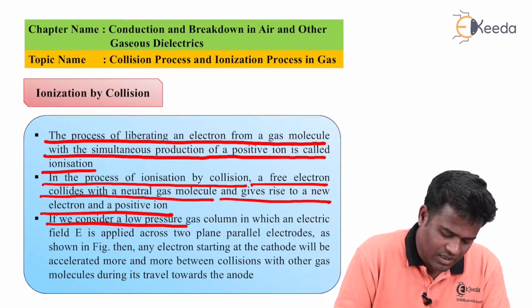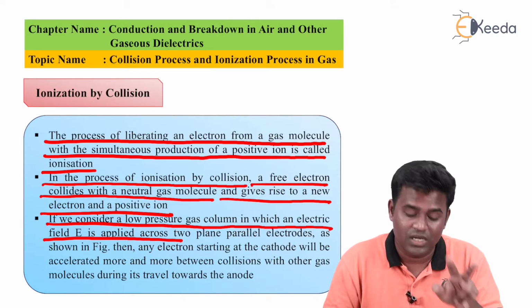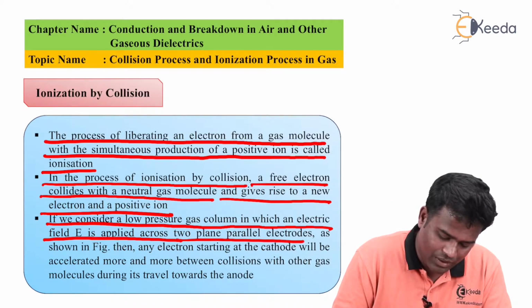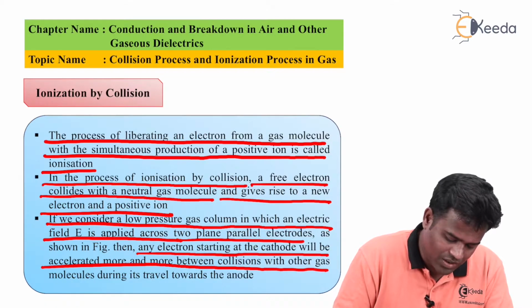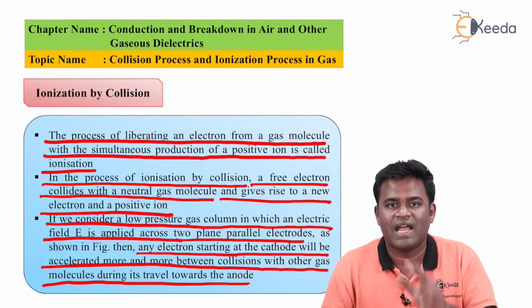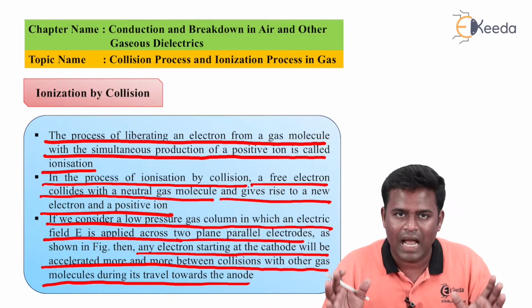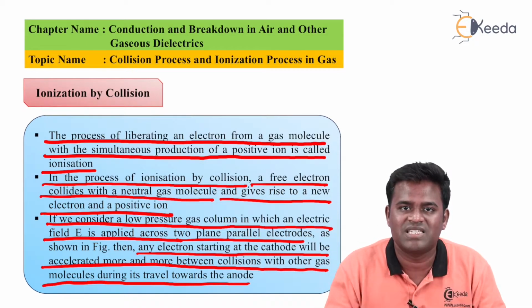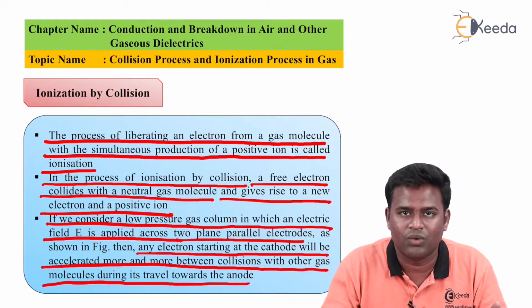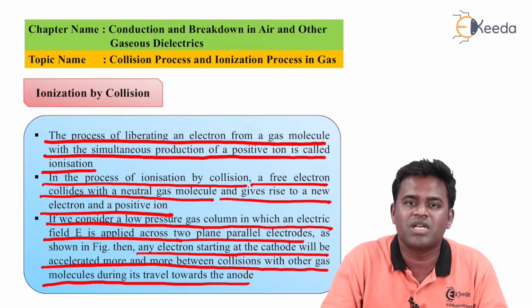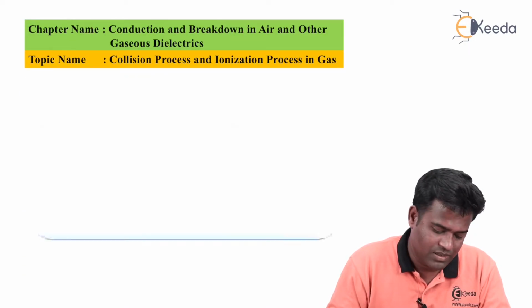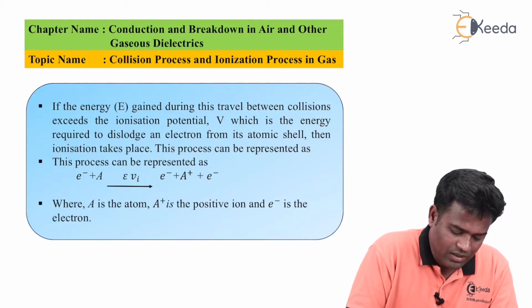So if we consider a low pressure gas column in which an electric field is applied across two plane parallel electrodes, any electron starting at the cathode will be accelerated more and more between collisions with the other gas molecules during its travel towards the anode. So when we apply a voltage to the gas chamber, there will be an anode and cathode. Collision will occur and that particular electron and positively charged ion are produced.